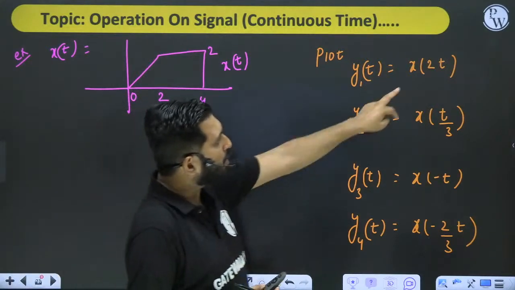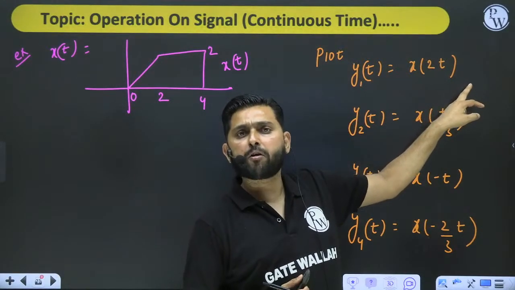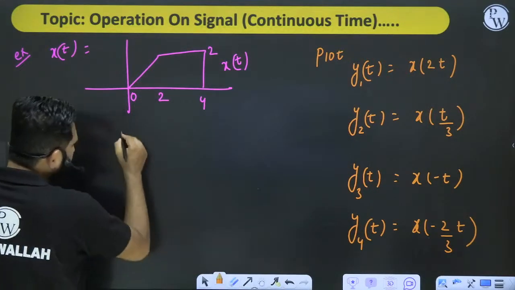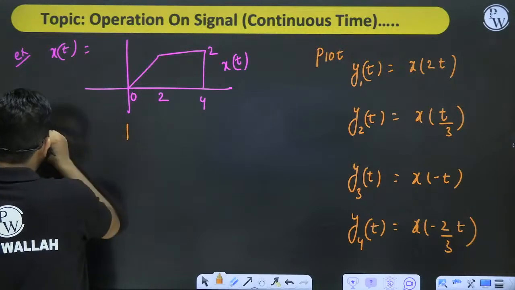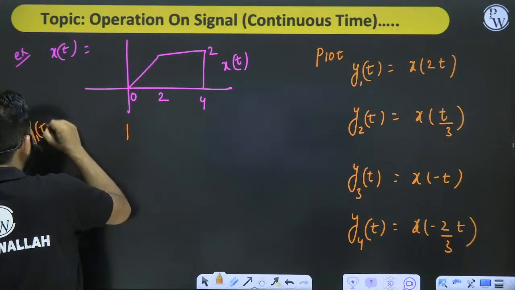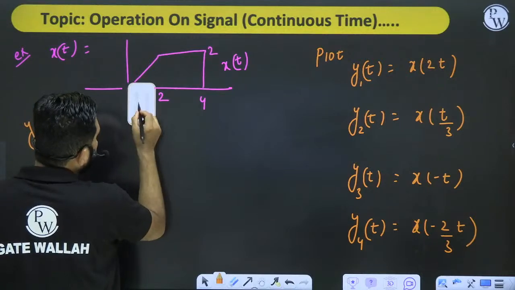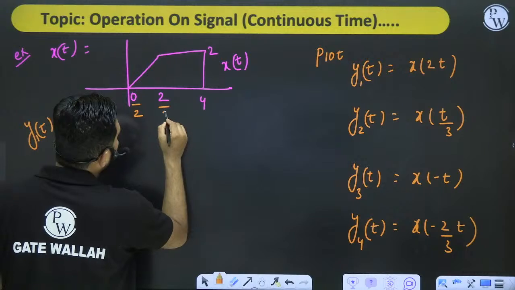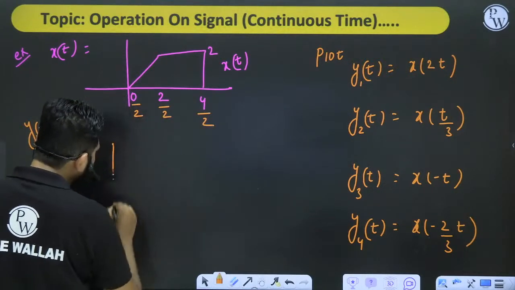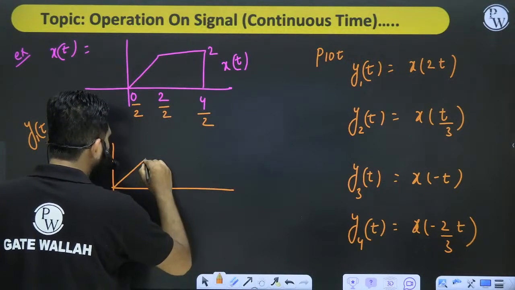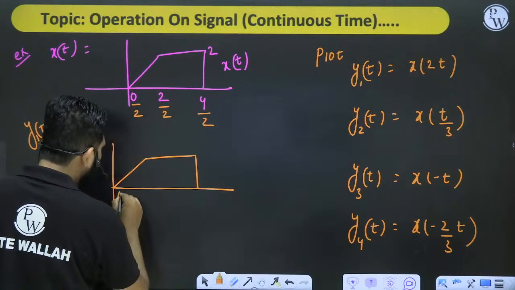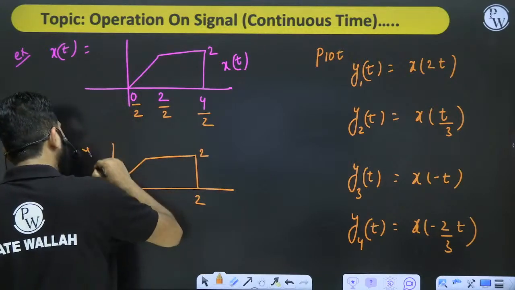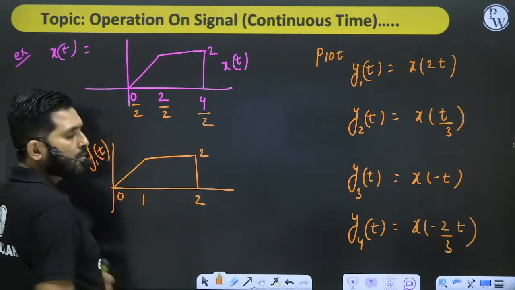Now how will you plot y1 of t? Guys, how will you plot y1 of t? Simply divide by 2. When you divide this signal by 2, this value is 2, this value is 2, and this value is 2. This means that it will come like this. This is 0, that is 1, and that is 2, and this value is 2. This is what my y1 of t is. Very simple.